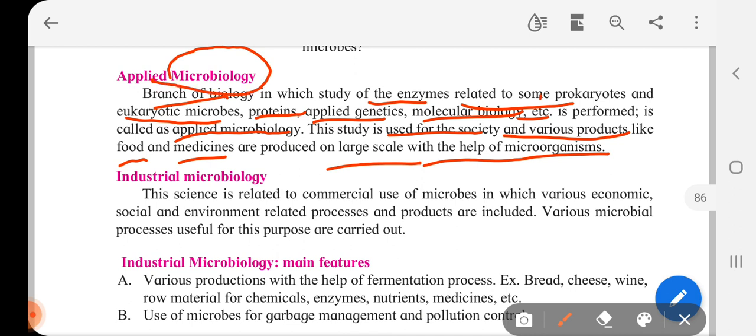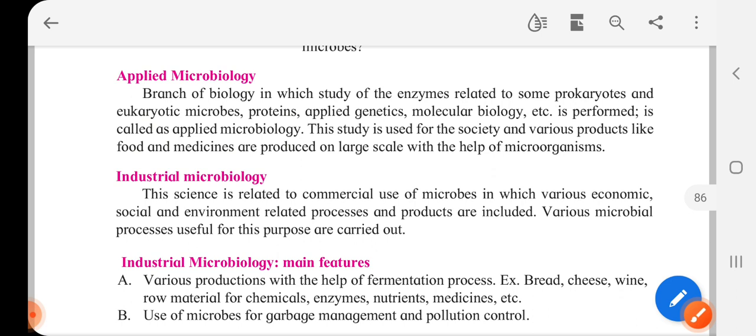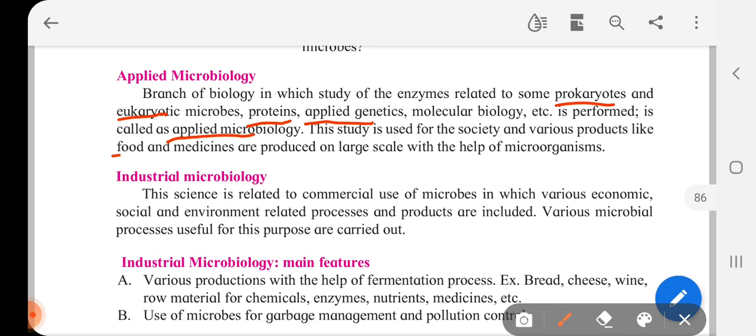So it's a branch of biology where the enzymes related to prokaryotes, which are a group of microorganisms, and eukaryotic microorganisms, the proteins and the applied genetics are studied, and it's called applied microbiology. And through them we get various products like food and medicines which are produced on a large scale with the help of microorganisms. Now, industrial microbiology is a science which is related to commercial use of microbes,